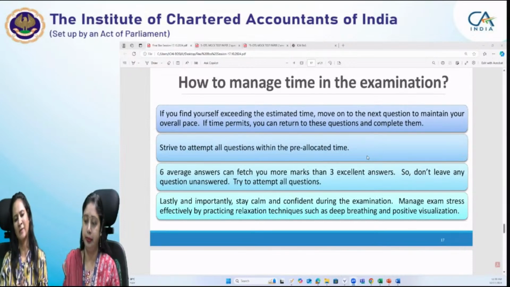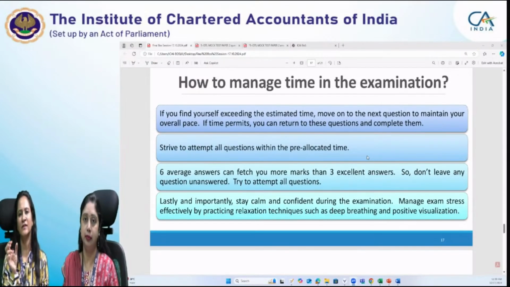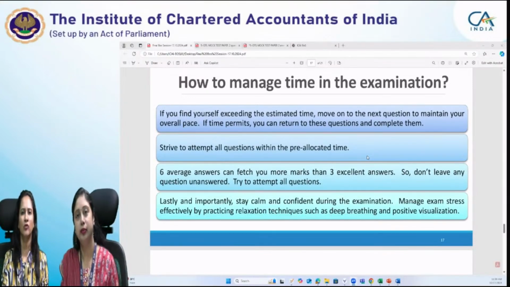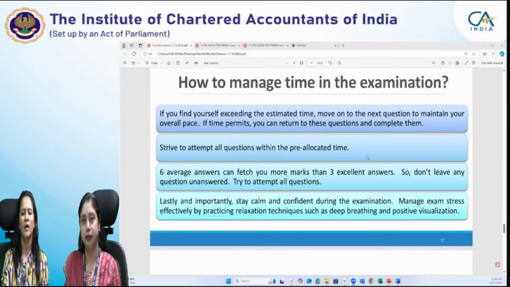Yeah, and sometimes it happens that in case of a computation question, there are 5 or 6 entries, and then we have to compute the total GST payable or the total value of taxable supply. So even if you do not know the treatment of all the 5 or 6 items, even if you know the treatment of 1 or 2, due to stepwise marking, you will get the benefit of the right answer to 1 or 2 steps. Though your net answer, your total amount of GST payable, total amount of taxable supply might get wrong, at least you will get the benefit of stepwise marking. So even if you feel that you don't know all the 5 items which are there, if you know even 1 or 2, please attempt all the questions.